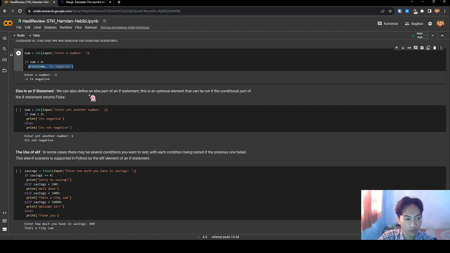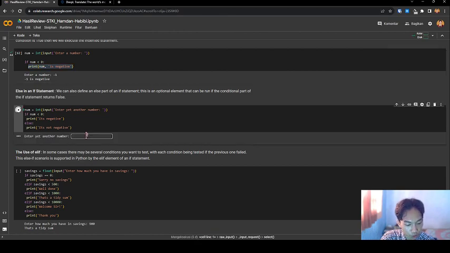Next, else in an if statement. We can also define an else part of the if statement. This is optional code that can be run if the conditional part of the if statement returns false. Example: I input 1, answer, it is not negative. I input -1, answer, it is negative.